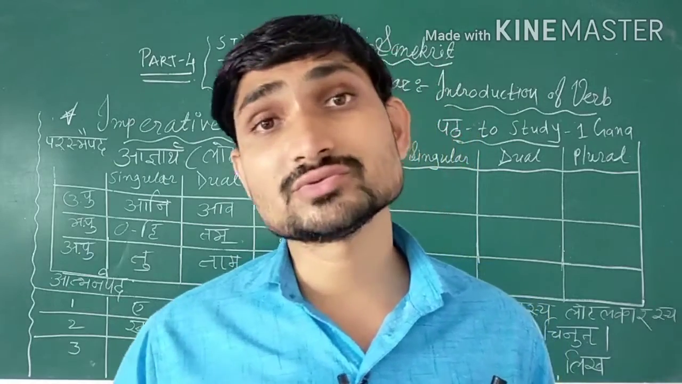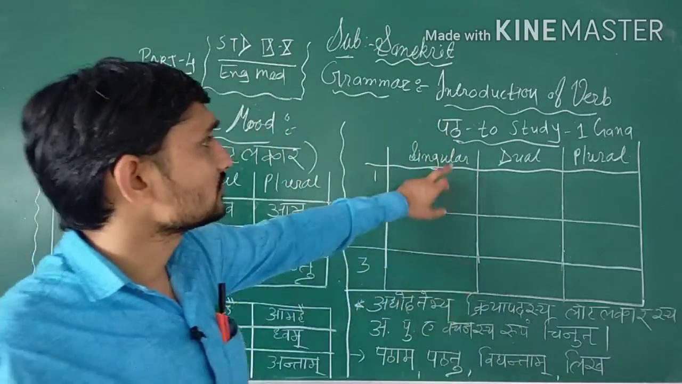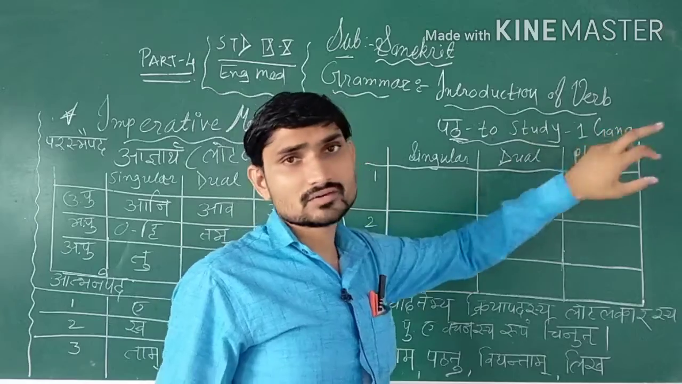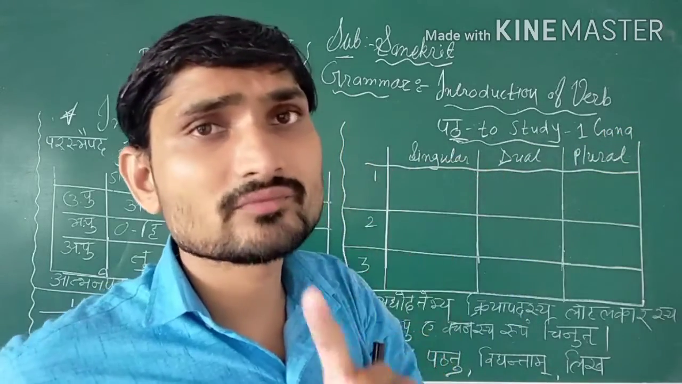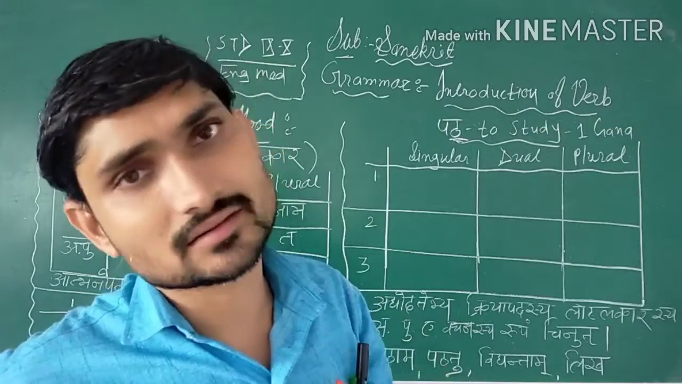Now according to these modes, we have to write the verb forms of pattha. Okay students? Pattha means to study, first gana. Here I am taking one example of the first gana, so this way you can solve the 4th gana, 6th gana and 10th gana. Okay?